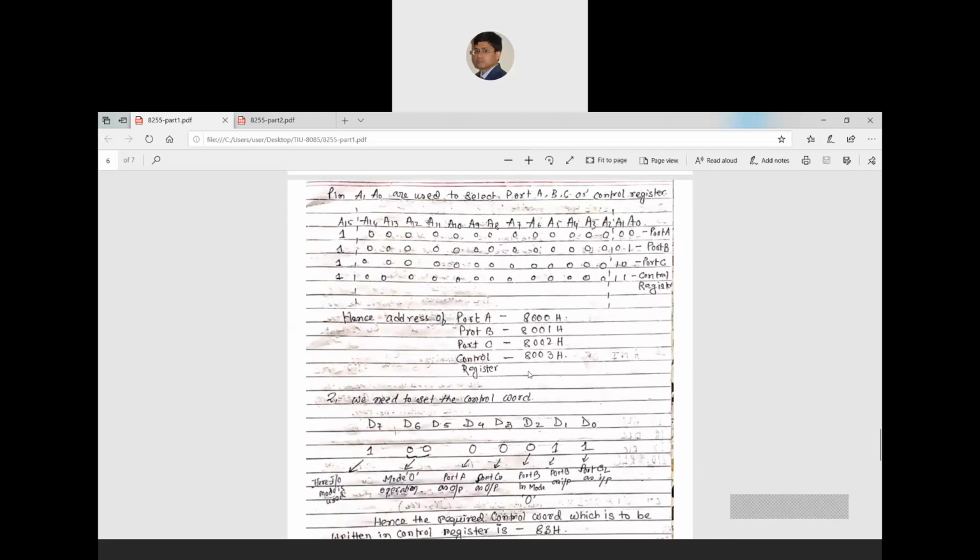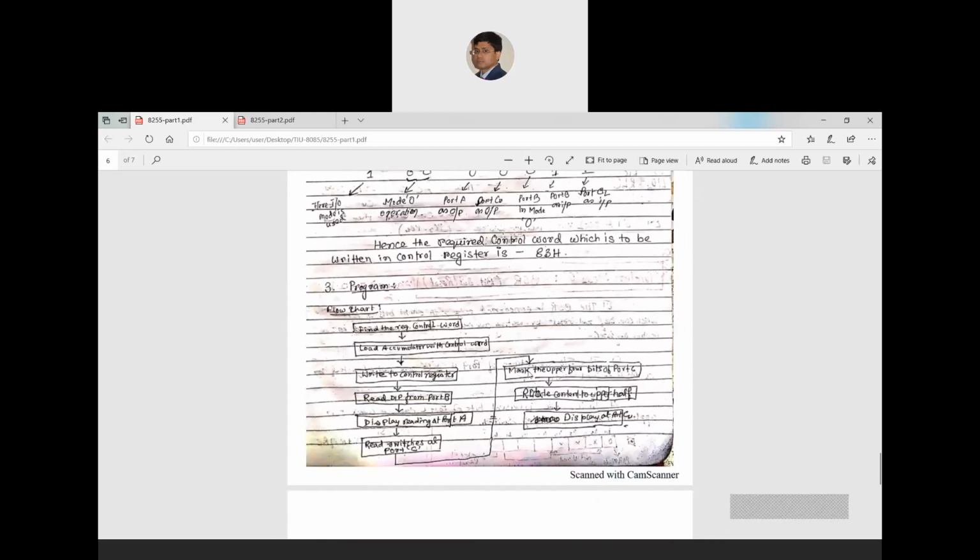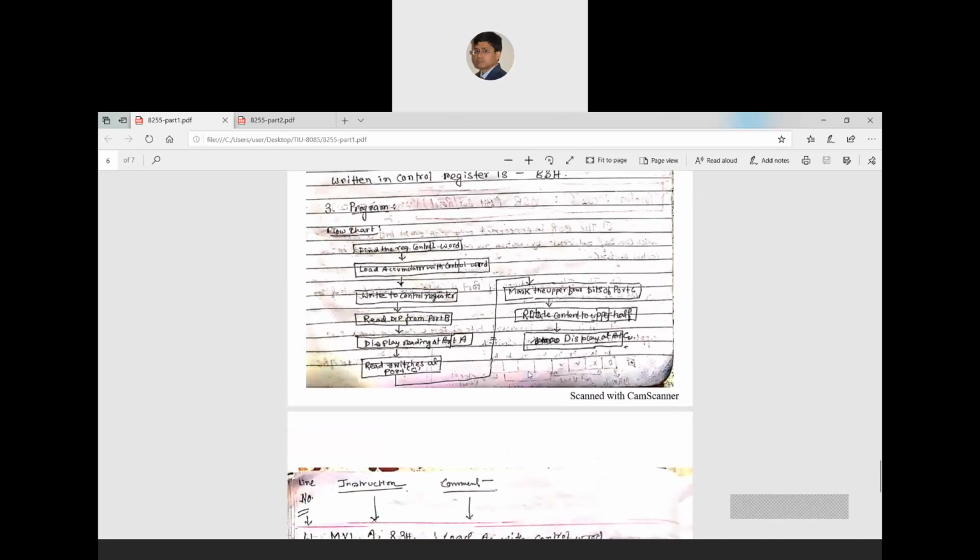Now I'm coming to the third part. Here I have made the flowchart first so that you can understand. The first thing I have to do is initialize the control register. First find the required control word, which I found: 83H is your control word.